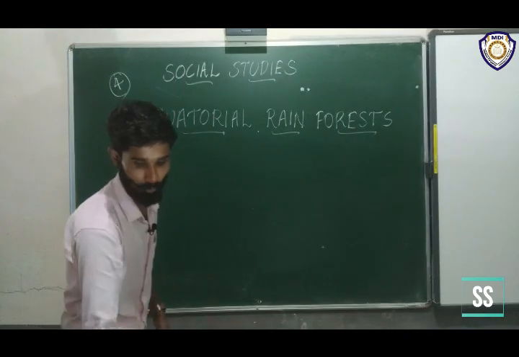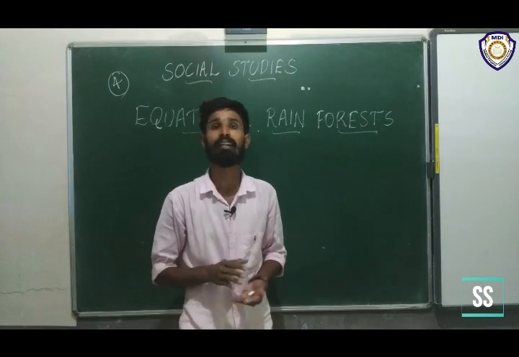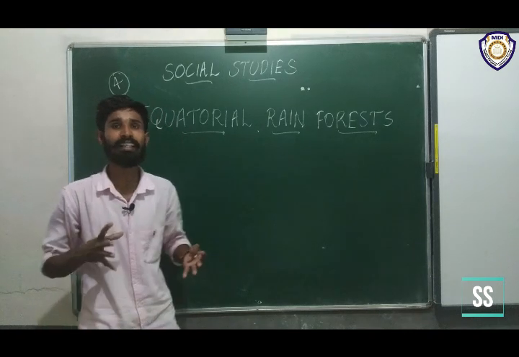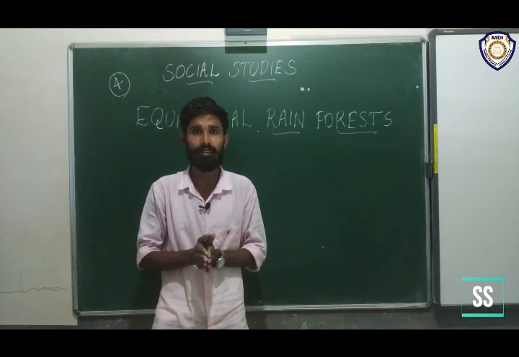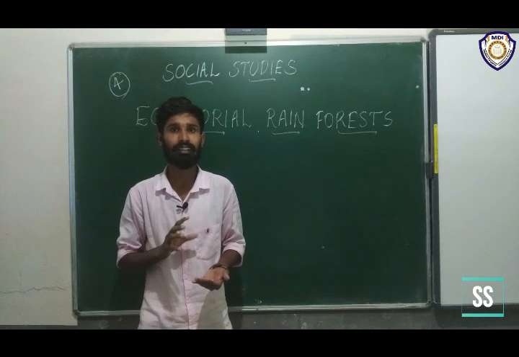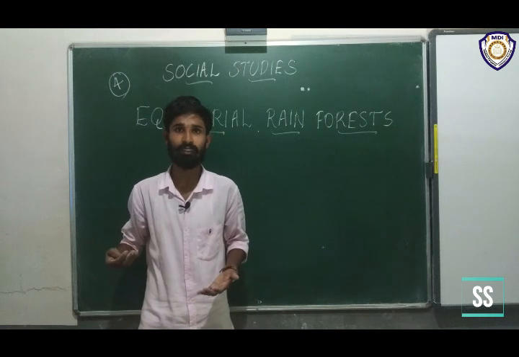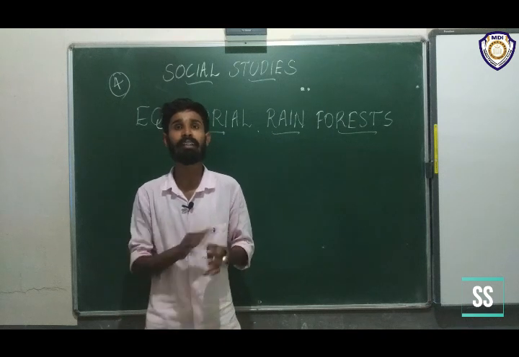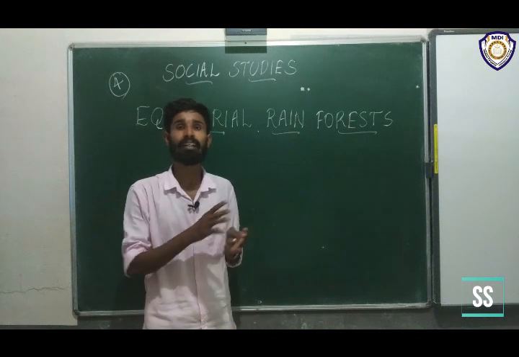We can discuss some more about the equatorial rain forest. It's a very important forest. It's located beside the equator, that's why it gets heavy sunlight. At the morning time there is full sunlight, and that's why the process of evaporation occurs. At the time of evening, it must be cloudy with heavy rain. That's the importance of this equatorial rain forest.